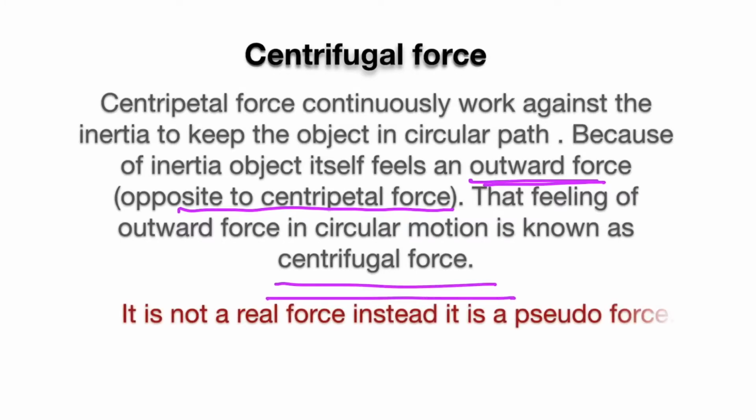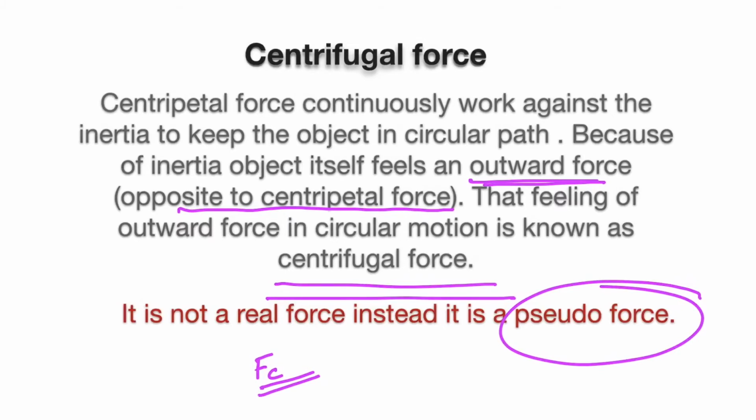Remember, it is not a real force; instead it is a pseudo force, which is an imaginary force. Its magnitude is equal to the magnitude of centripetal force Fc, which we have seen in the previous slides, and its direction is always opposite to centripetal force.